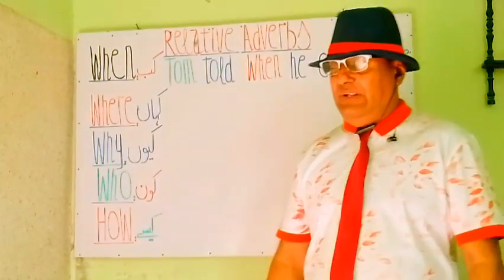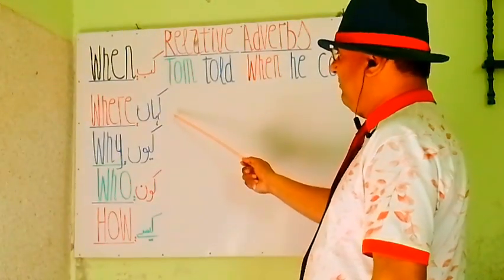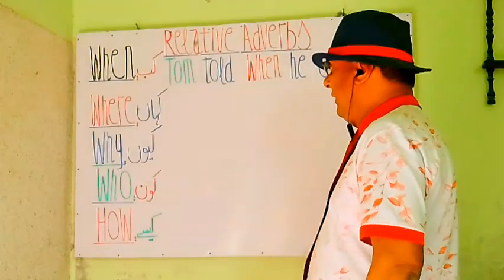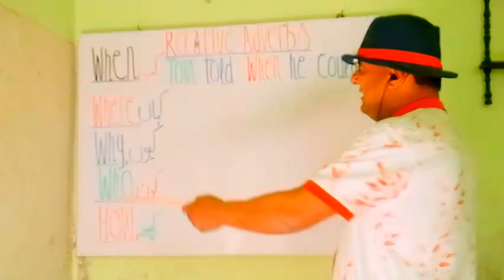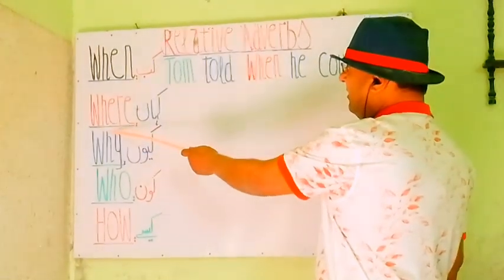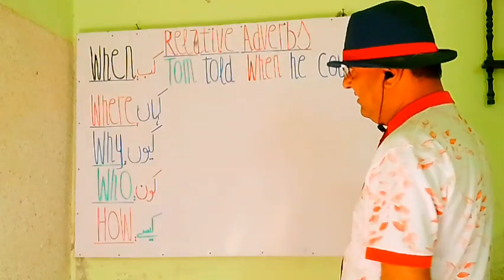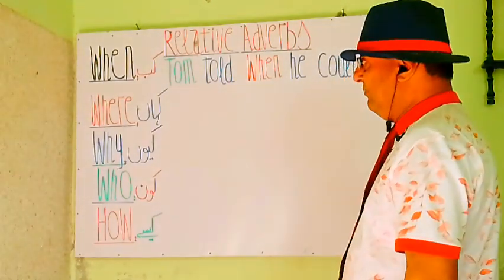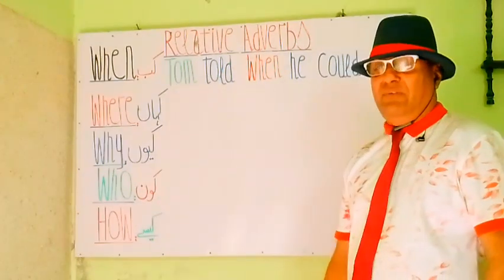So let's move to the next relative adverb. You see here, my students, the next one is where. Where is also used as a relative adverb. Let's construct a sentence with the help of where.